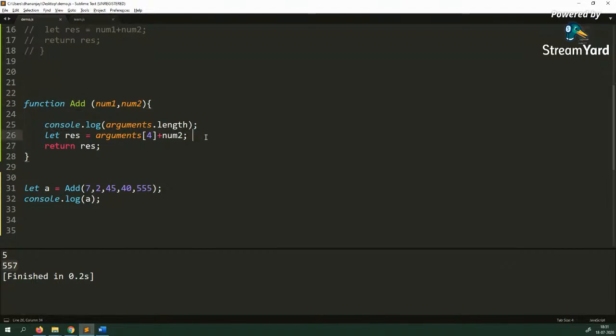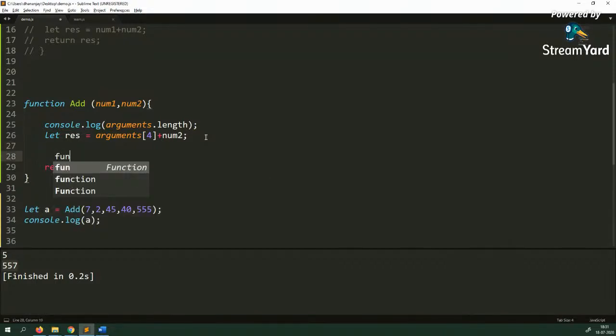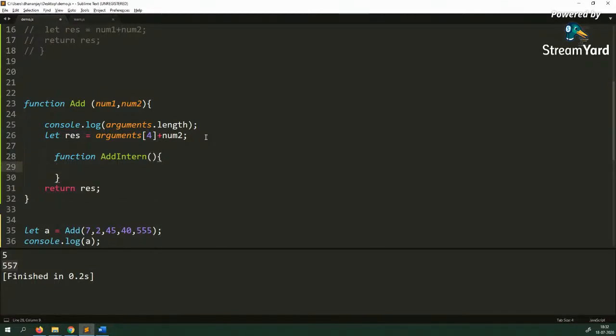The other thing is that in JavaScript, a function can have a nested function. So let's say that this function has one function called add intern. Now let's say that I want to perform this operation inside add intern. Now add has its own arguments and add intern has its own arguments. Means this add has its own arguments object, add intern has its own arguments object. So there's no direct way this internal function can access the arguments object of the external function. Because this arguments object is a keyword.